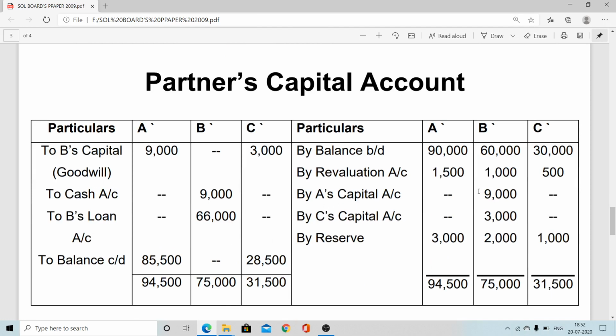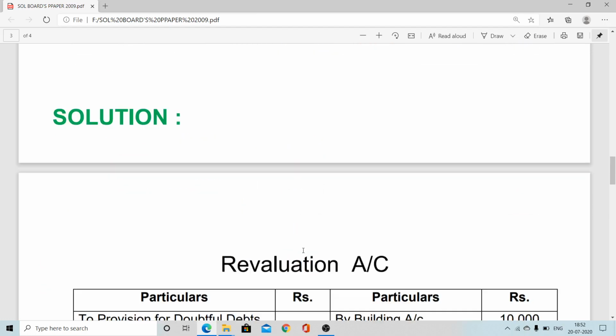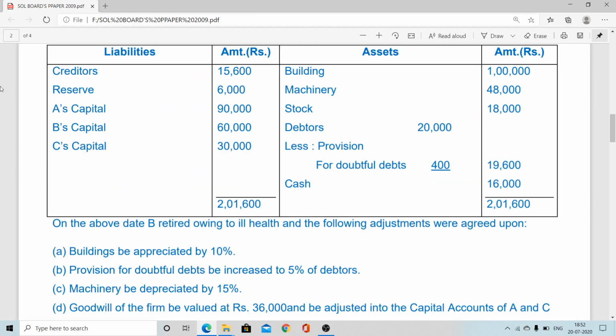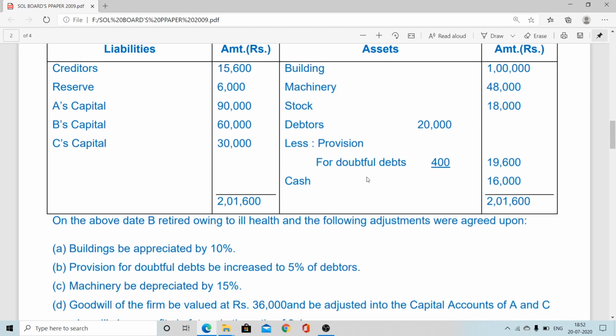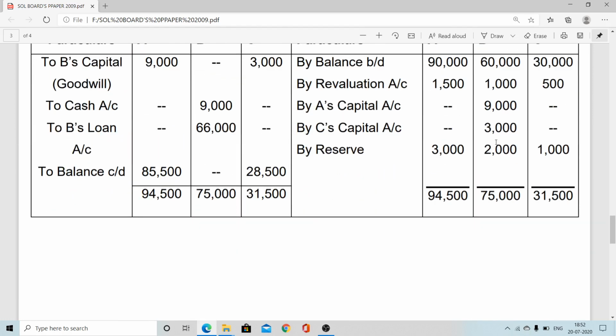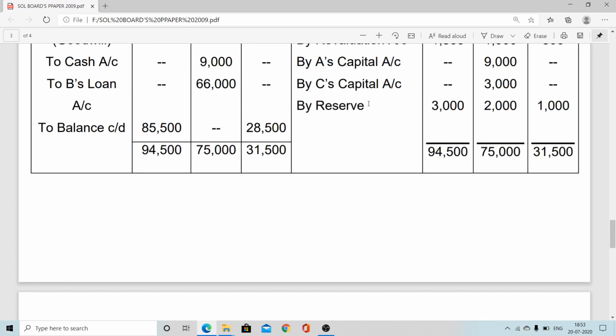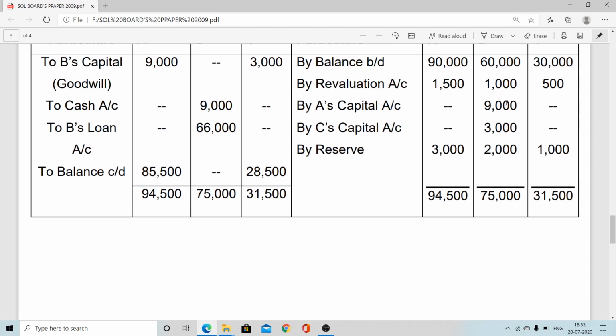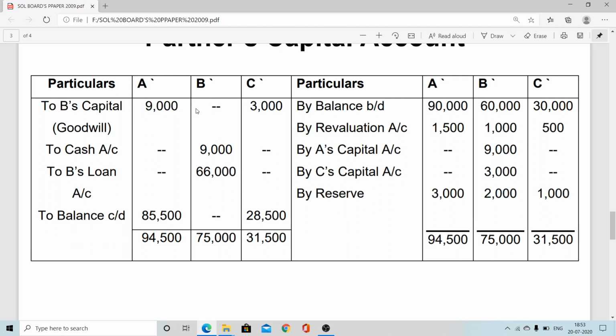This is related to treatment of goodwill. This one is the reserve. Once you see the reserve in the old balance sheet, here is the reserve. Reserve amount 6000 you have to distribute among the old partners in the ratio 3:2:1. So by reserve 3000, 2000 and 1000 in the old ratio. And this part is related to the treatment of goodwill, remaining partners to retiring partner. So by remaining partners, A's capital and C's capital, they are the remaining partners, and the amount goes to the retiring partner. Then you have to post the contra entry to the retiring partner. The amount goes to the remaining partners, A's column and C's column. We know this statement.